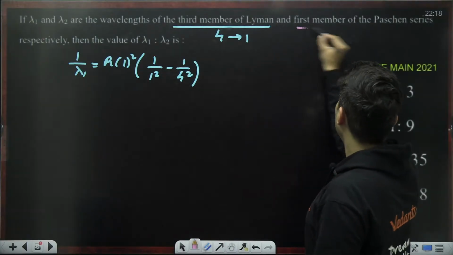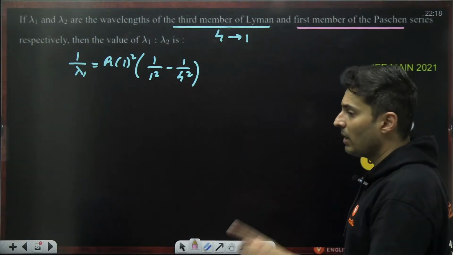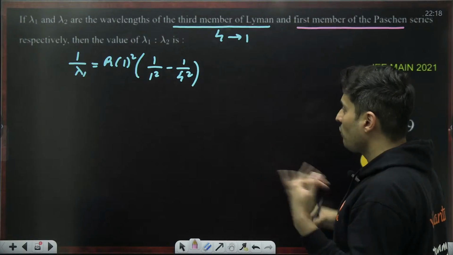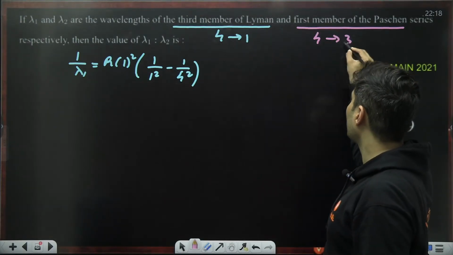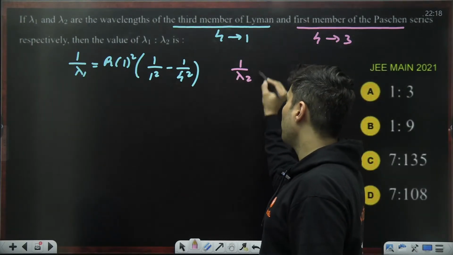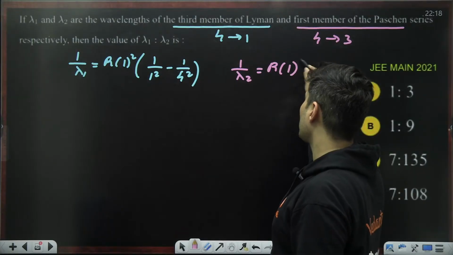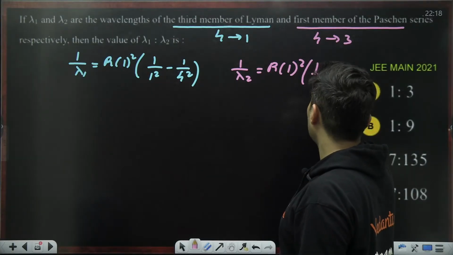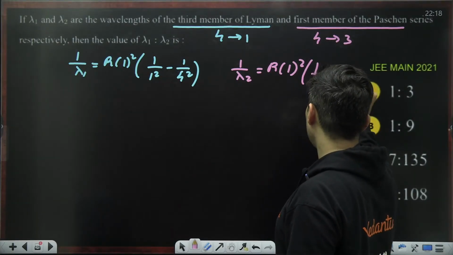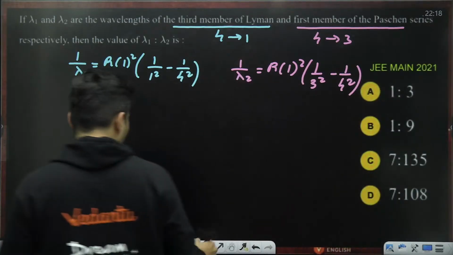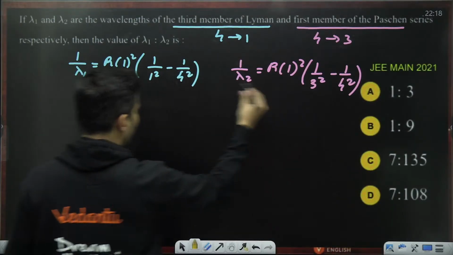Next, first member of Paschen. Lyman, Balmer, Paschen. Paschen is 3. So 4 to 3. So this is 4 to 3. So 1 by lambda 2 is R into 1 square, 1 by 3 square minus 1 by 4 square. Okay. Just have to take the ratio of them. That's it. You will be sorted.